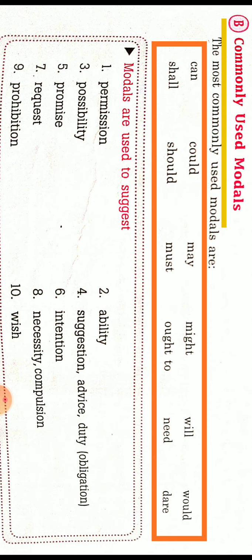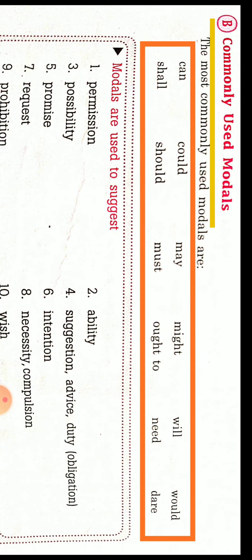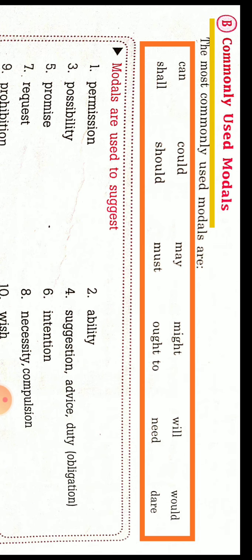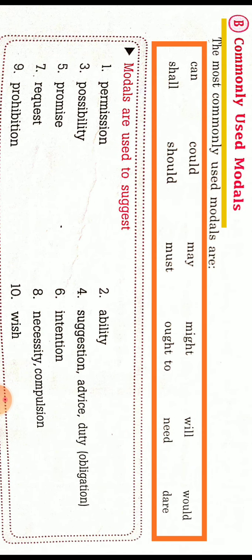Let us start learning about these modals according to their use. We will not learn according to the modal, like which purpose can is used for. We will learn according to the use. For example, which modals are used for permission? For ability, how many modals are used? There are a total of 10 attitudes expressed by using modals, and by these 10 points, one by one, we will cover all the modals.